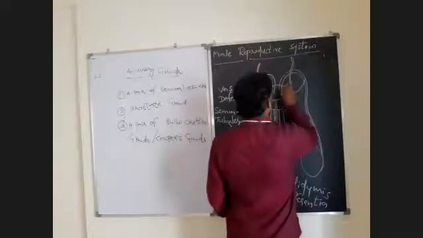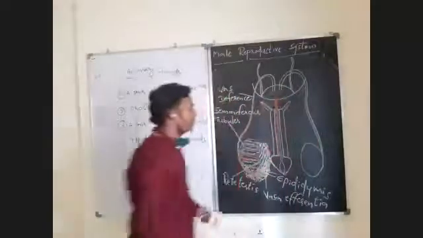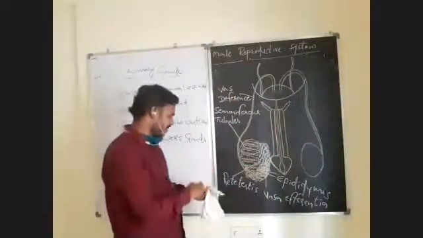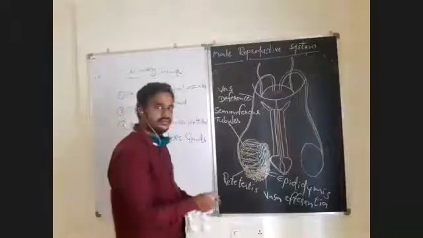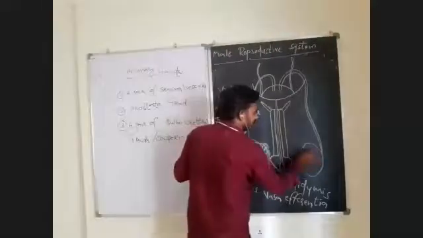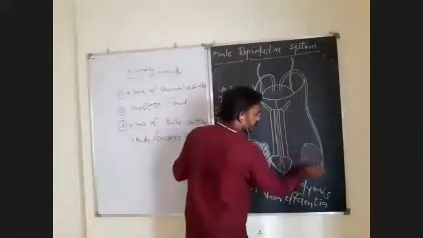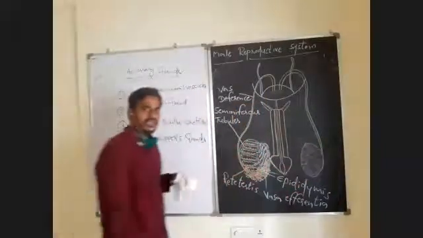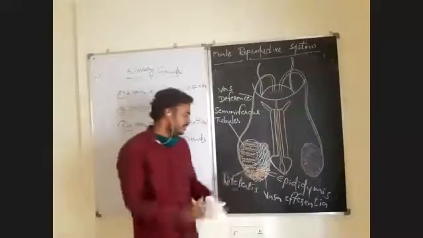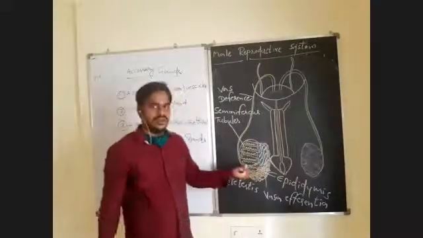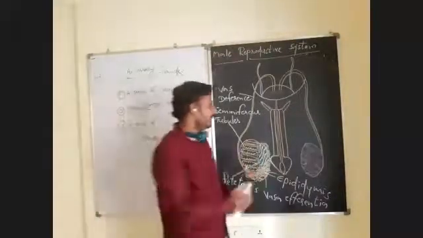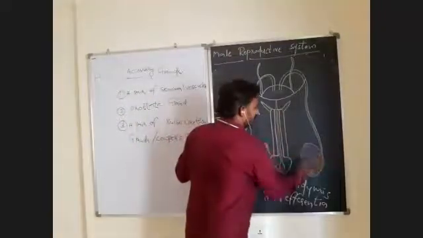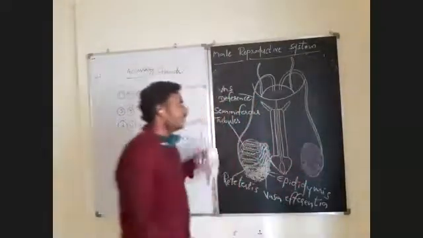Like this, two vas deferens from both sides, from two testes. It is the internal structure. There I didn't give the internal structure. It is actually from outside the testes. But here, it is a vertical section of the testes. In vertical section, it will appear like this, and this is the external view of the testes. Okay. So now, vas deferens.